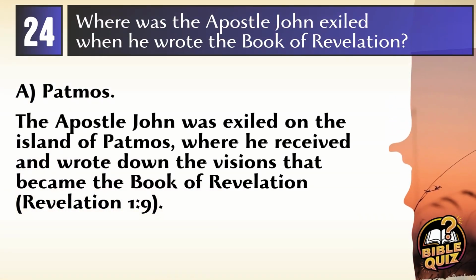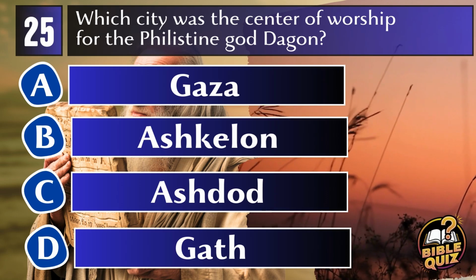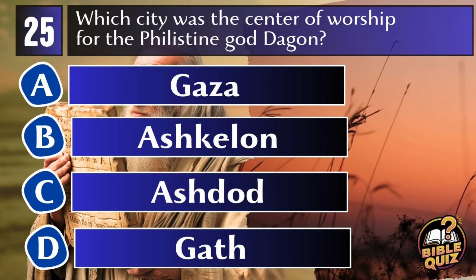Answer A. Patmos. The Apostle John was exiled on the island of Patmos, where he wrote the book of Revelation, detailing visions and prophecies about the end times. Revelation 1:9. Question 25. Which city was the center of worship for the Philistine god Dagon?